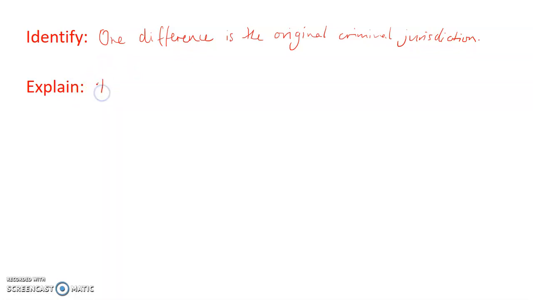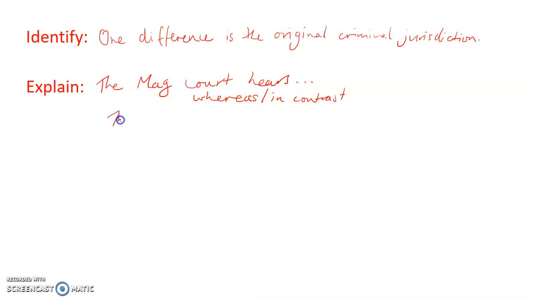The Magistrates Court hears, like we said before, summary offences and indictable offences heard summarily, whereas, I've got my comparative language in here, I could say in contrast, the Supreme Court Trial Division hears serious indictable offences.